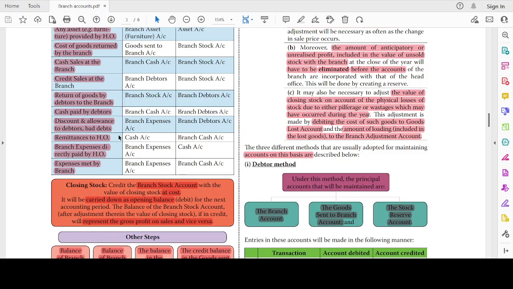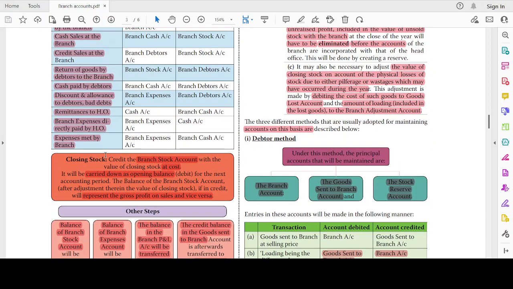So cash account debit, our cash decreases. Branch expenses directly paid by HO: since it's directly paid by the head office and it's a dependent branch, the accounting entry will be there only in the head office. So branch expenses account debit to cash account. Expenses met by the branch: expense account debit to branch cash account.